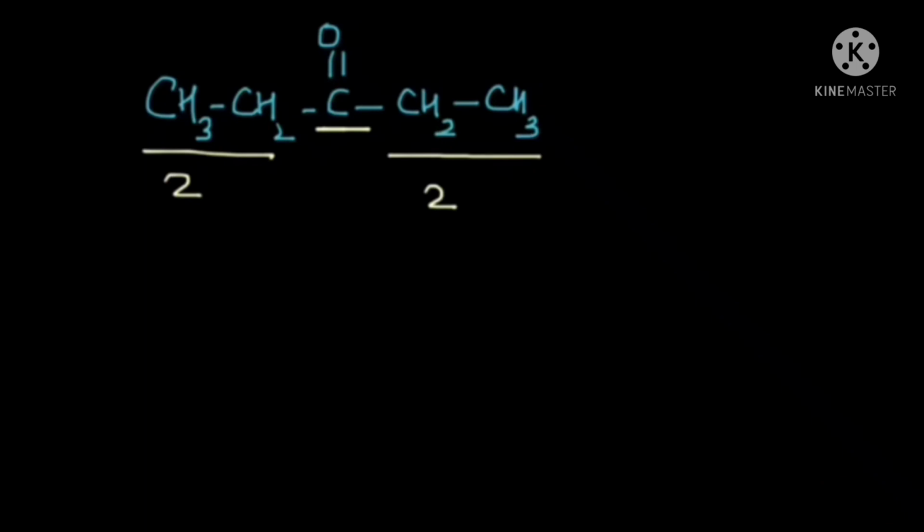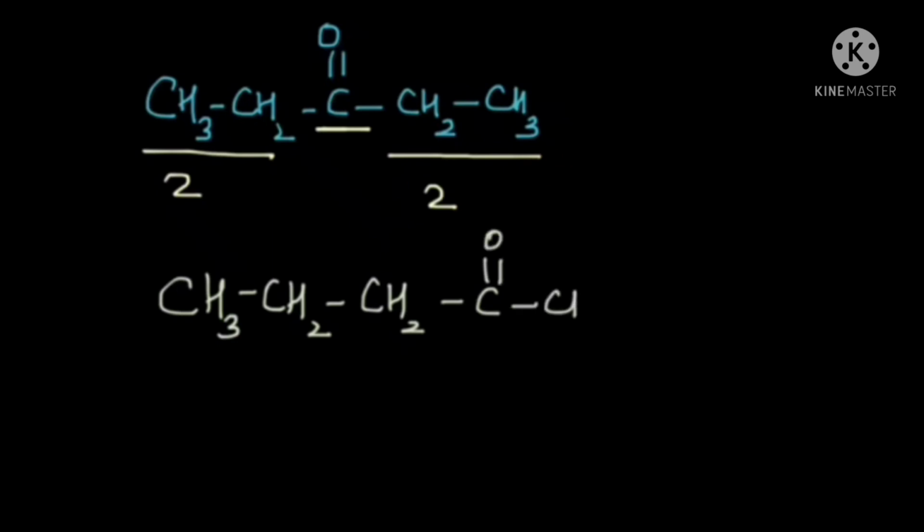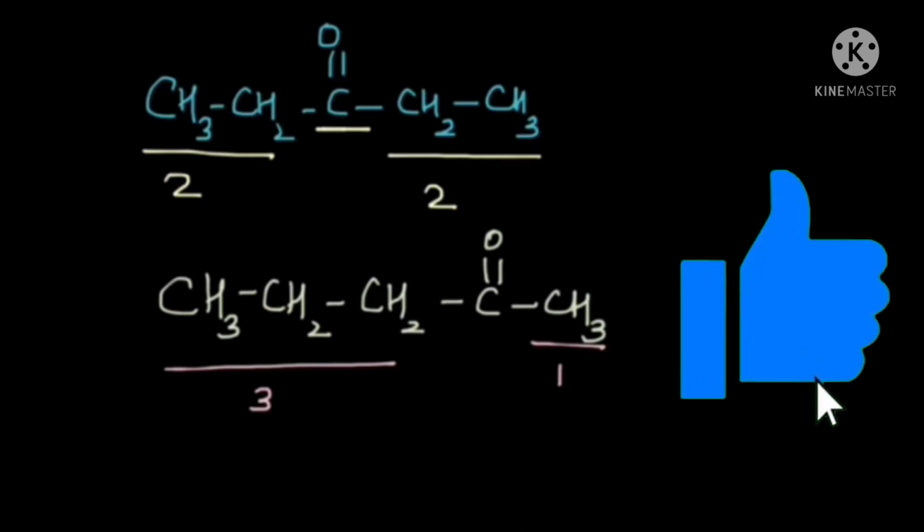And if we change this compound slightly and write CH3, CH2, CH2, C double bond O, CH3, then this time the number of carbon atoms on the right will be 1 and on the left it will be 3. And therefore these two compounds are called metamers because they have different number of carbon atoms in the chains on both sides of the functional group. So guys, that's all about metamerism.